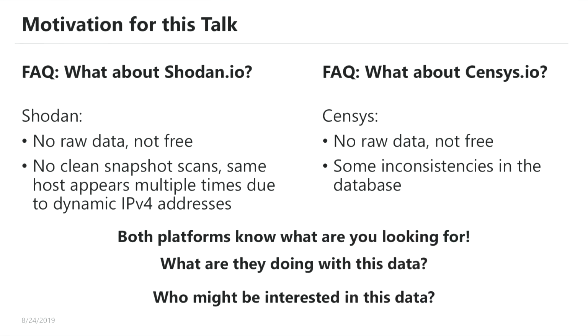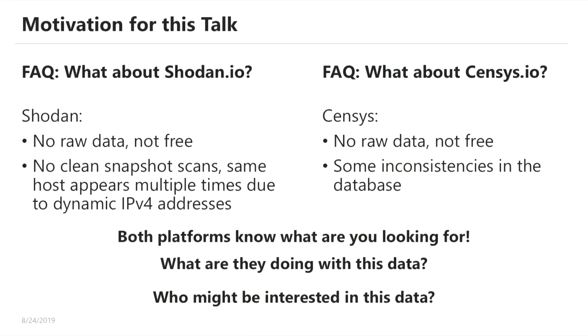My problem was that Shodan.io does not provide raw data for free, and as a researcher, you are very interested in raw data because you cannot be sure that you won't get compromised or manipulated data. The next problem is that Shodan.io does not provide clean snapshots of the internet. This means they are scanning the internet, but they are not deleting old results. They are putting newer results into it every time, and this means that if you think of dynamic IP addresses, you will have the same server multiple times in the database. This means you have no real clean data.